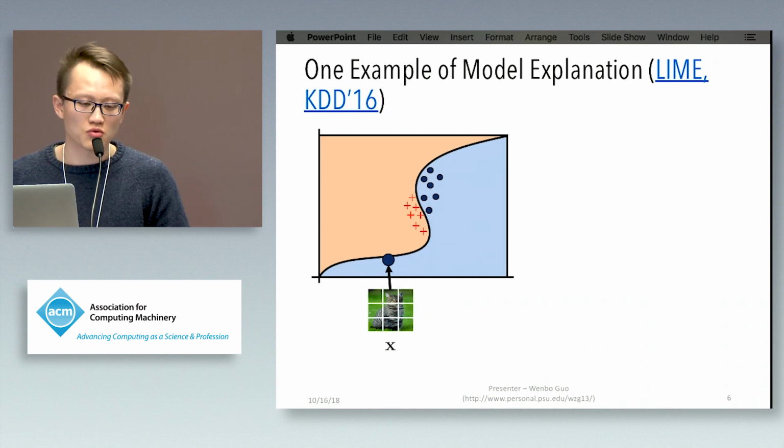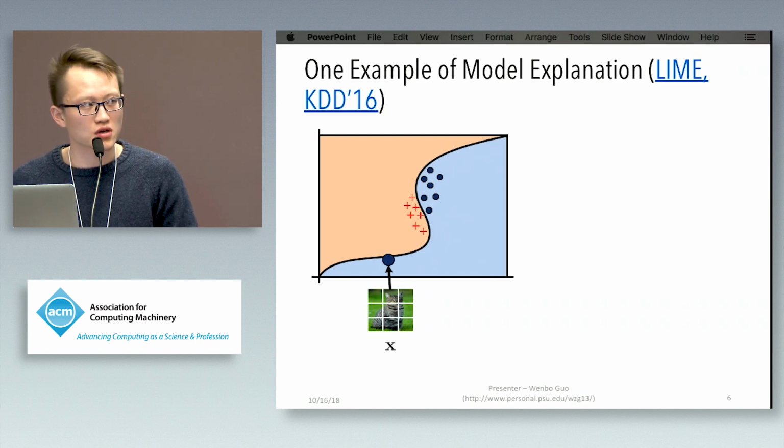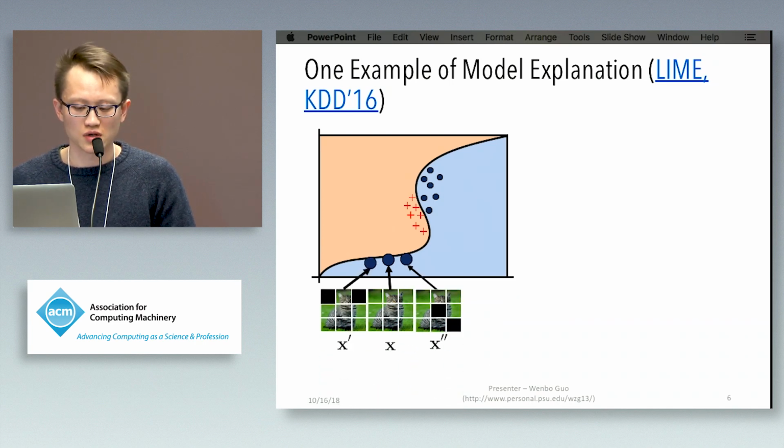So we want to know why the model takes this image as a cat. The key idea of this approach is that they want to locally approximate the decision boundary around this x point, and derive an interpretable model, and then derive the explanation from this interpretable model. To achieve this goal, first we need to generate some new samples.